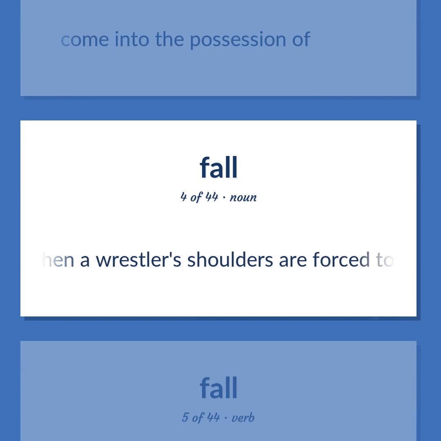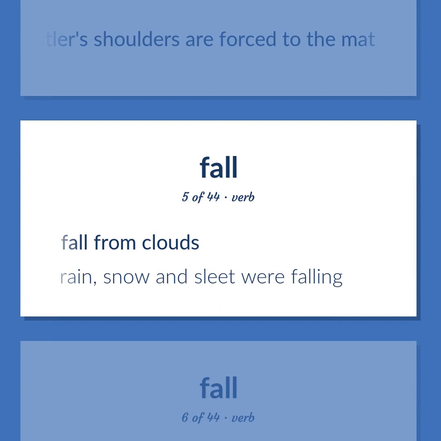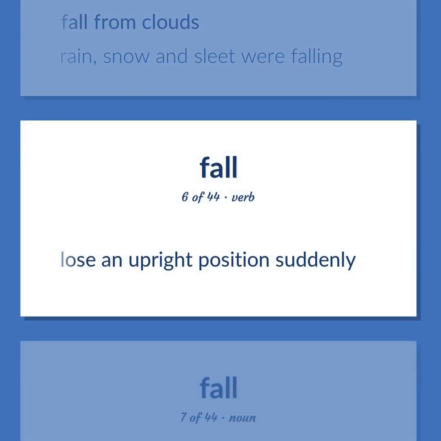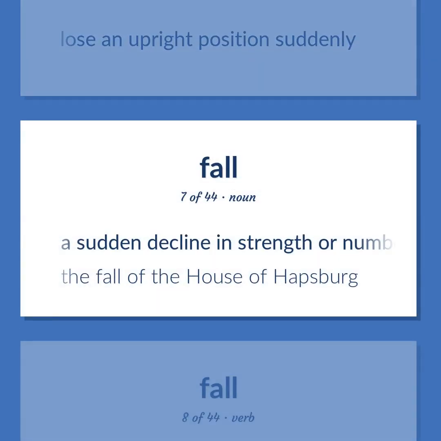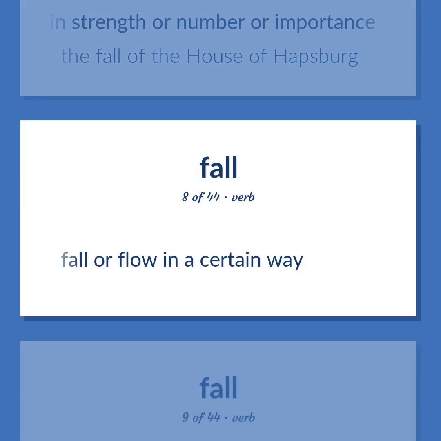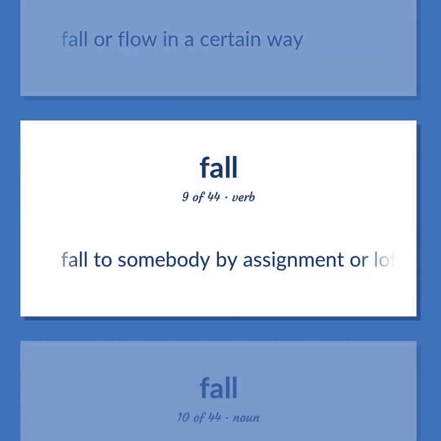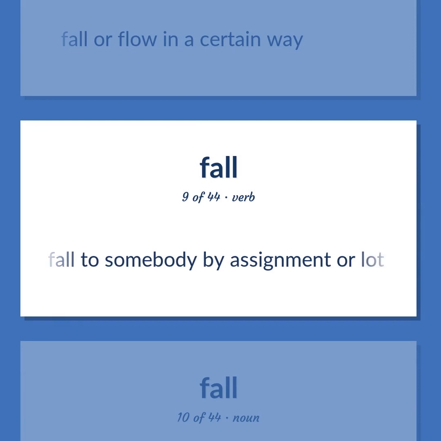When a wrestler's shoulders are forced to the mat. Fall from clouds. Rain, snow and sleet were falling. Lose an upright position suddenly. A sudden decline in strength or number or importance. The fall of the House of Habsburg. Fall or flow in a certain way. Fall to somebody by assignment or lot.